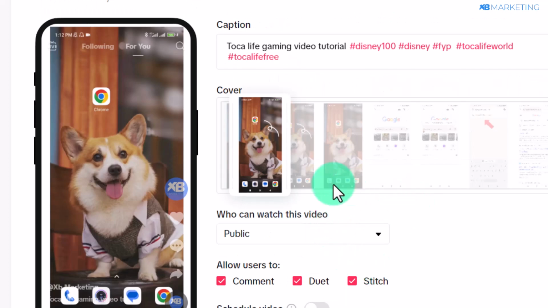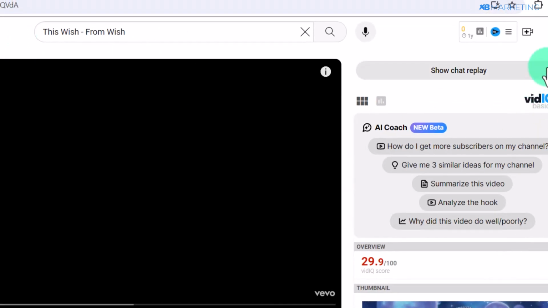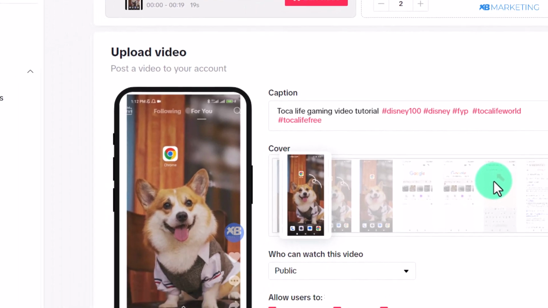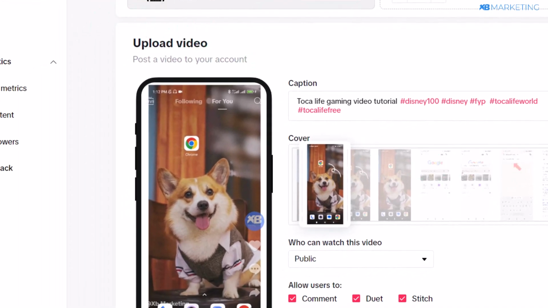So you want to repeat this same strategy and you want to upload this same video on YouTube Shorts as well. All you need to do is to create a YouTube account and you want to upload this same video to both TikTok and YouTube. And I can assure you, you're going to get a lot of traffic and people are going to go over to your website. And once people start completing your content lockers, you will start making money.